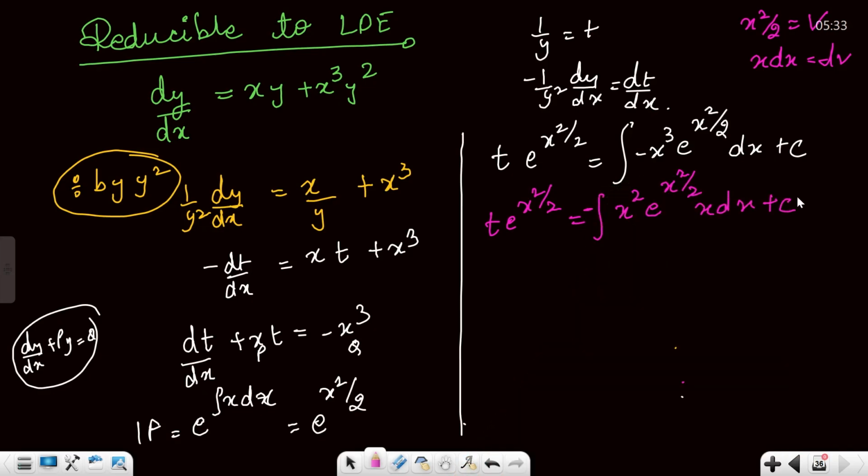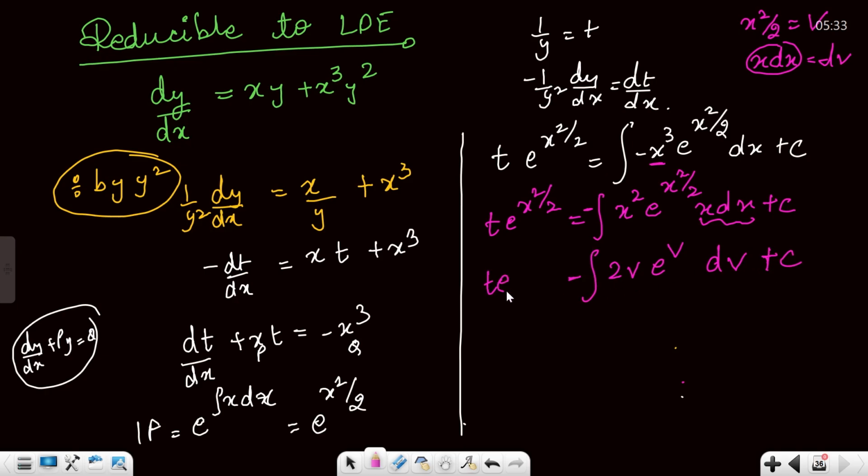Let me just show you what I'm doing. So x cube, I have written, will be treated as x square into x. Can I do that? Definitely. Why am I doing that? Because x dx will be substituted as dv, x square is 2v, and e raised to power x square is e raised to power v, right? Integral, negative sign and plus c.